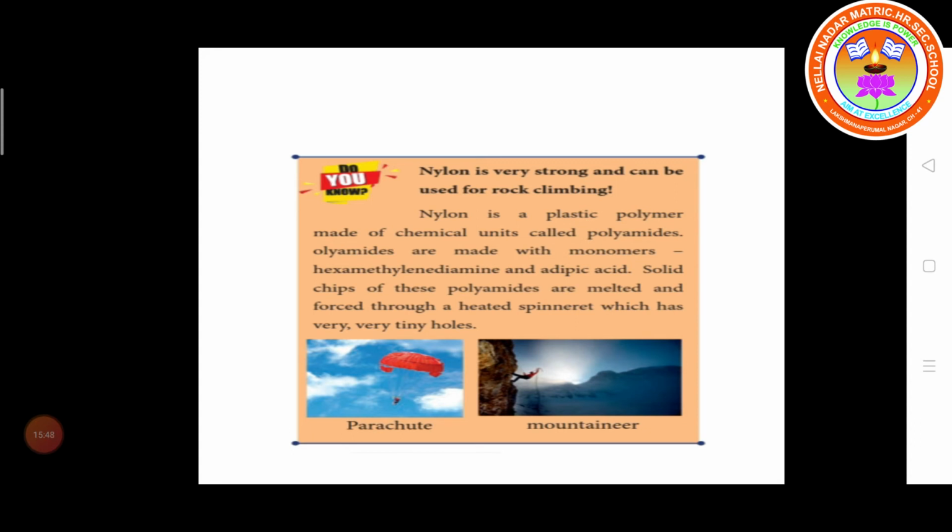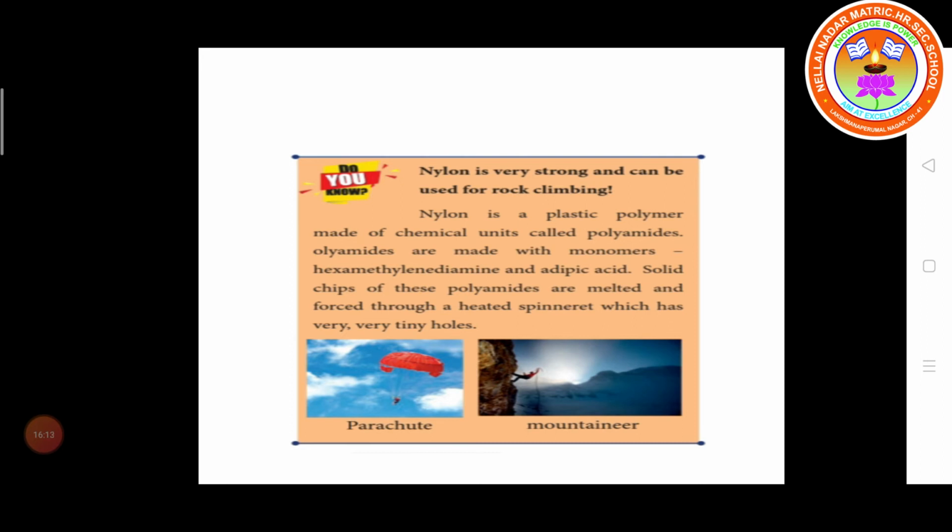What chemical reaction takes place? How is the polyamide formed? Here two monomers are used. One monomer is called hexamethylenediamine. Another monomer is called adipic acid. Both monomers combine to form the polyamide, which is called nylon.